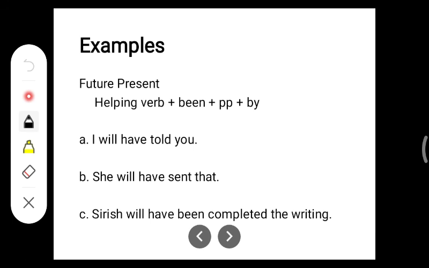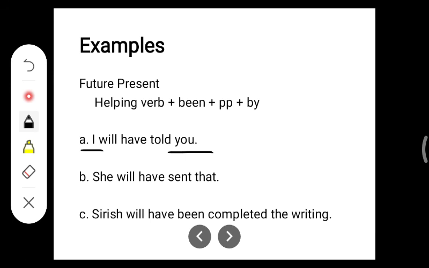So here, you, and then the modal will, and then the helping verb have, then been, then the past participle of told is told, by, I becomes me. So the sentence is, you will have been told by me. I becomes me. What does she become? She becomes her. He becomes him. I becomes me. Okay, just keep in mind those things.